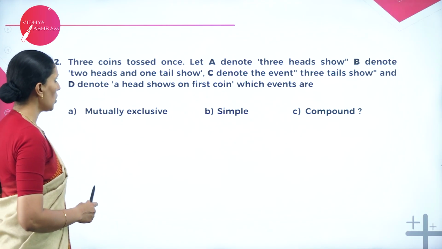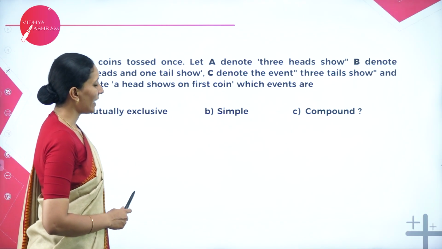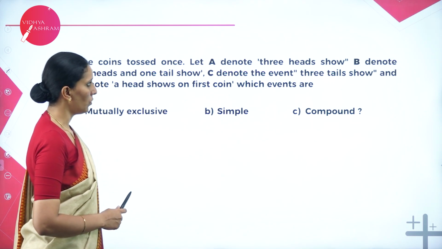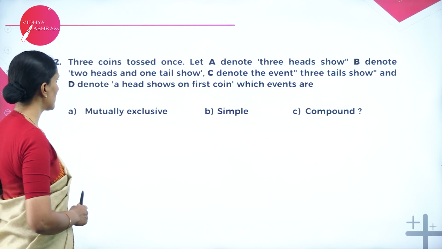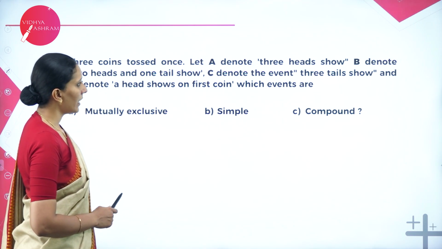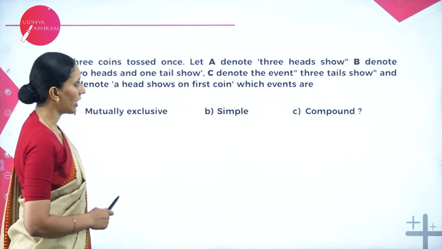Next one, 3 coins are tossed once. Let A denote 3 heads show, B denote 2 heads and 1 tail show, C denote the event 3 tails show.